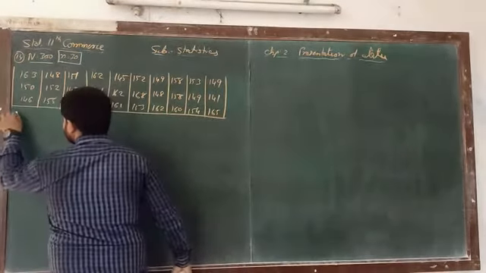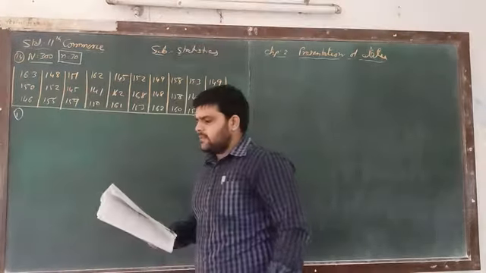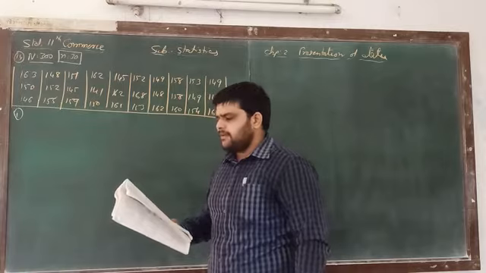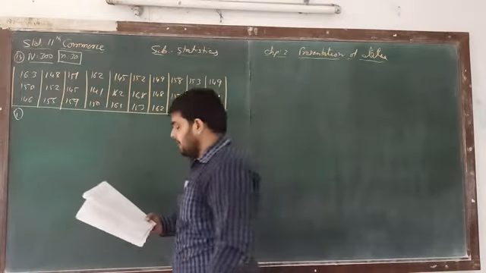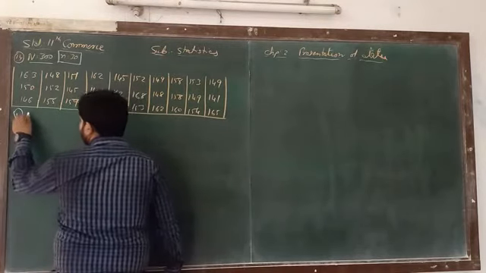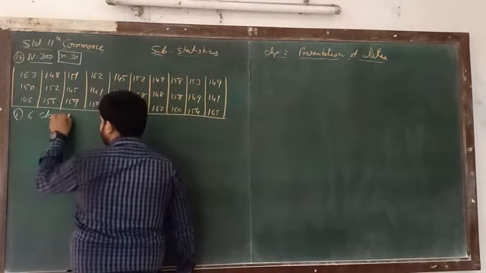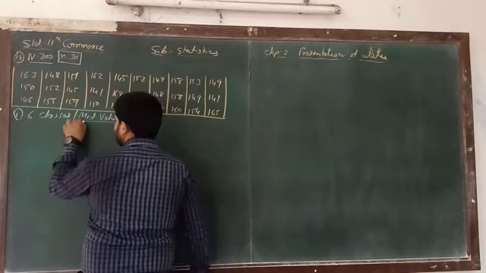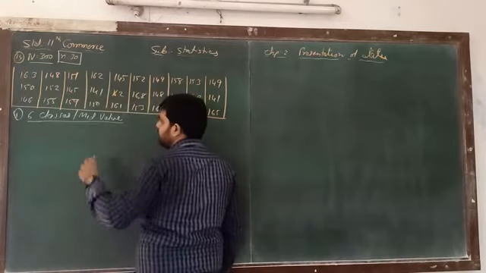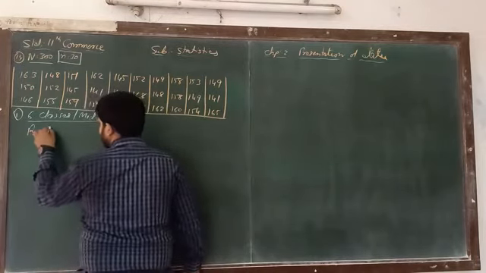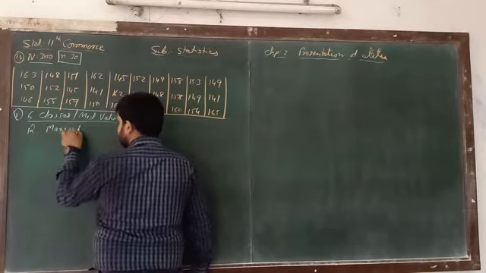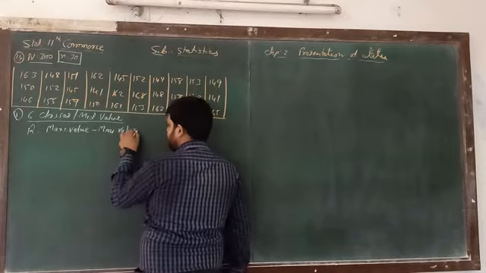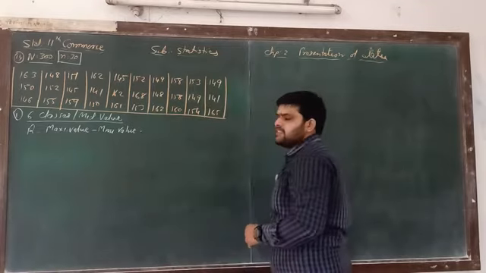Number 1. The first question: distribute those data into 6 classes. Also find the mid value of each. So here, first of all, we have to distribute into 6 classes, and also we have to find out the mid value. So here first of all, friends, we have to find out the range. So range is equal to maximum value minus minimum value. So here we have to find out the maximum as well as the minimum value.